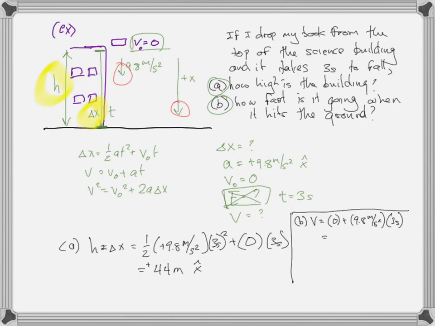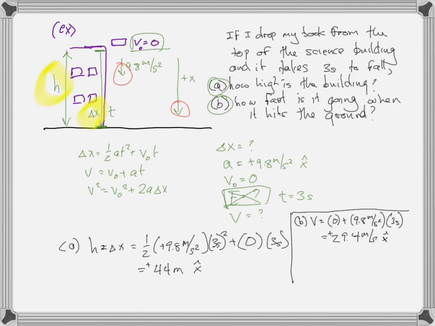Is 29.4, positive 29.4 meters per second. So the fact that it comes out to be positive 29.4 meters per second and everything's in the x direction, because we were talking about the x direction, what does that mean? What direction is velocity? Right? The velocity is down. Velocity is down the whole time as it falls.